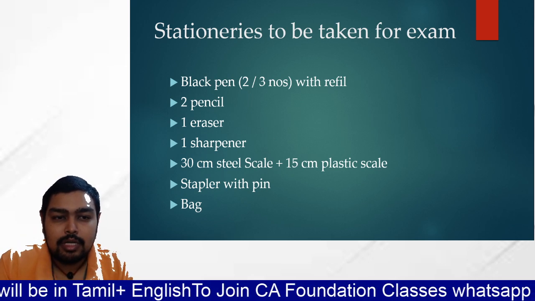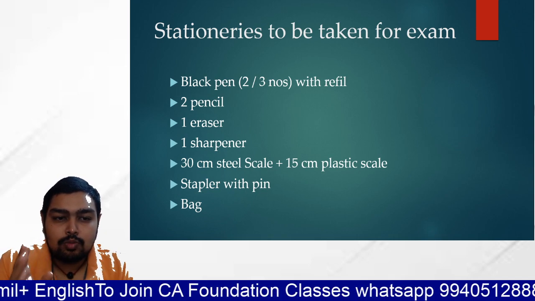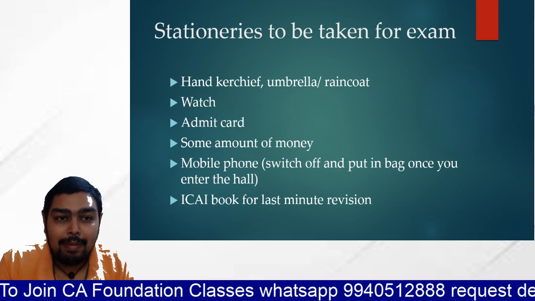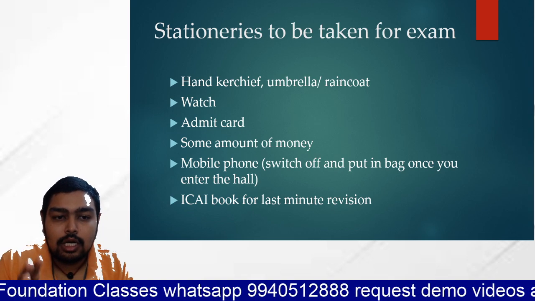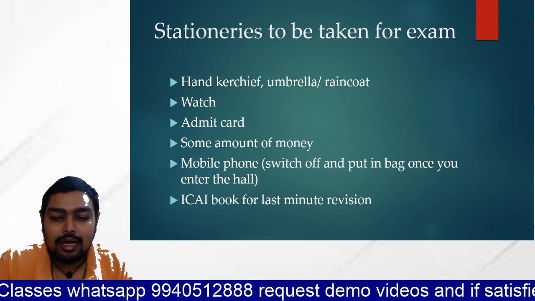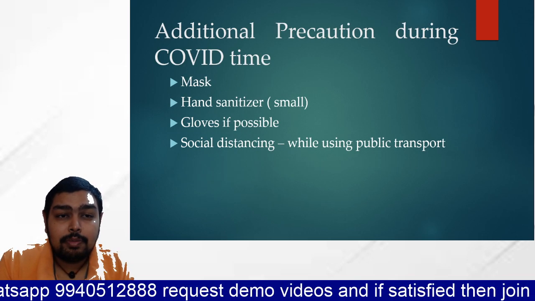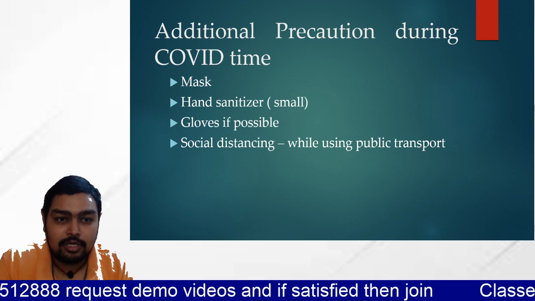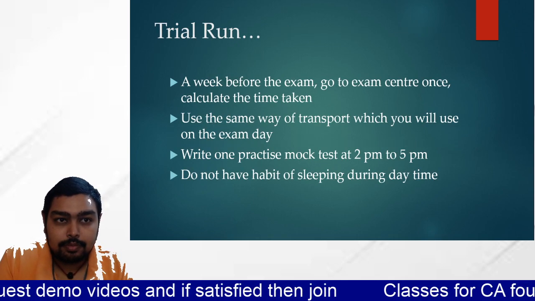What are the stationeries to be carried for the examination? Pen, pencil, eraser, sharpener, one big scale, one small scale, stapler with pen, stapler with pins, bag, handkerchief, umbrella, raincoat, watch, admit card, some amount of money, mobile phone to be switched off, ICAI book for the last minute revision. Additional precautions: take mask, hand sanitizers, gloves if it's necessary. Maintain social distance if you are traveling in the public transport.